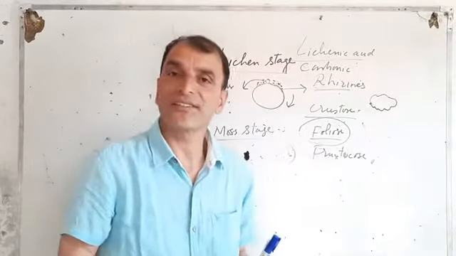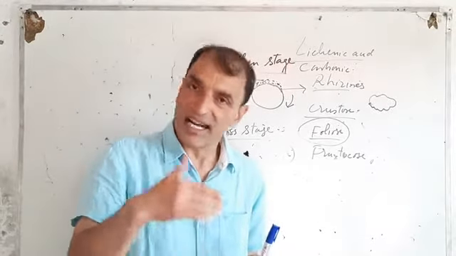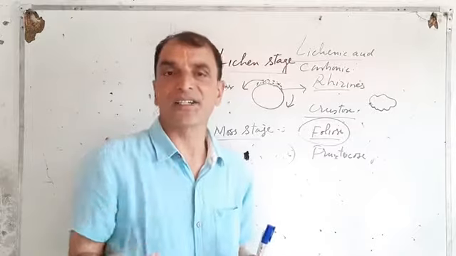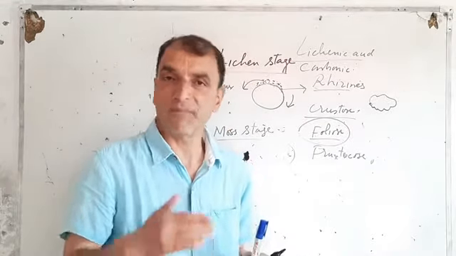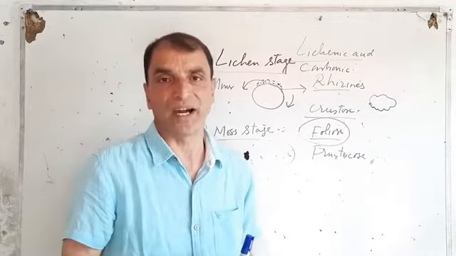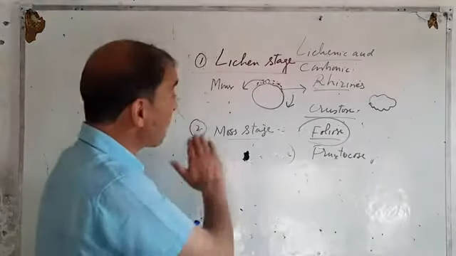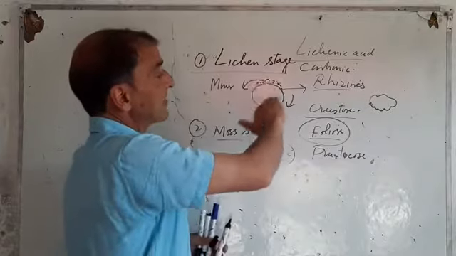Mosses are bryophytes. Mosses are of many types. There are liverworts, there are hornworts, there are mosses. These are different types of bryophytes, right? Now these mosses begin to develop, establish in the area.